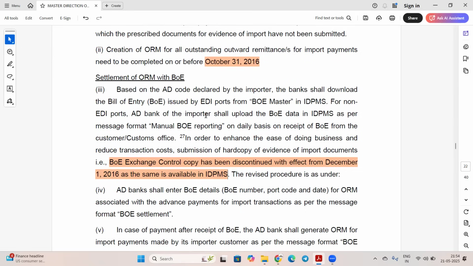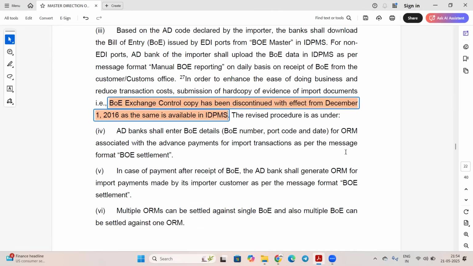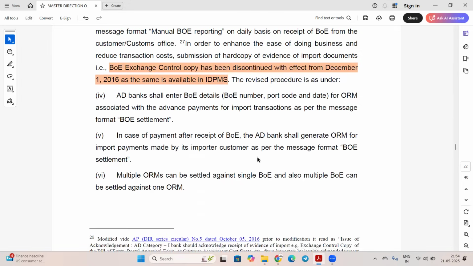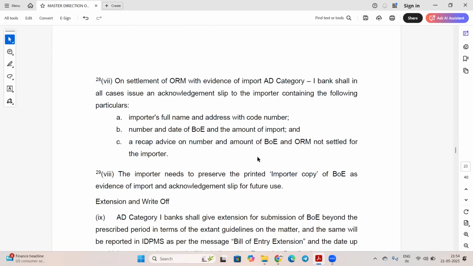Okay, so in order to enhance the ease of doing business and reduce transaction cost, submission of a hard copy of evidence of import is discontinued. But still, the customer can give it and you can take it, but it is not necessary that the customer has to give the bill of entry. He can only inform, that is also sufficient. Again, the bank shall enter the bill of entry details for the associated ORM. The same things they are telling again and again.